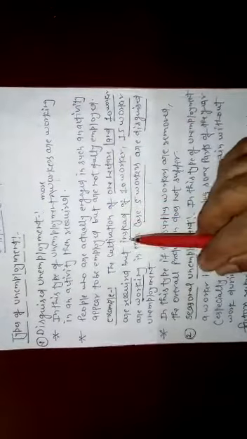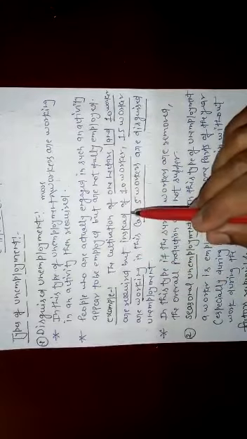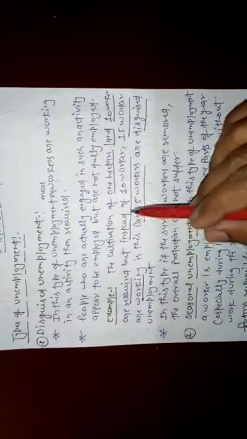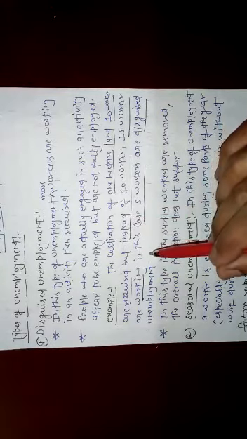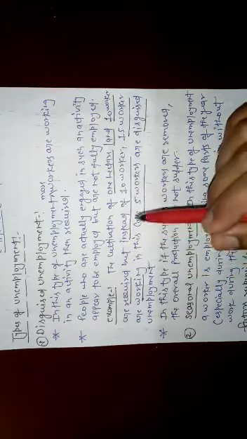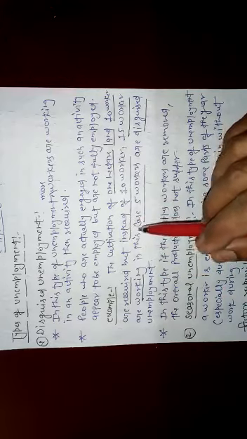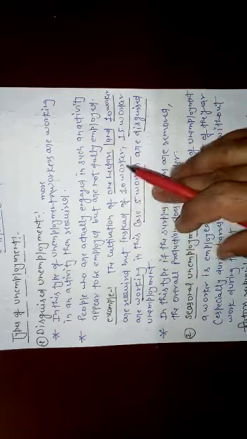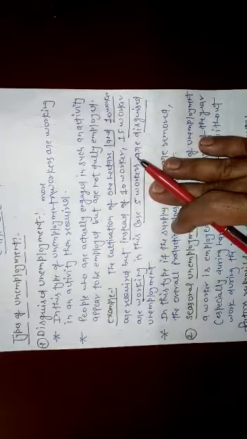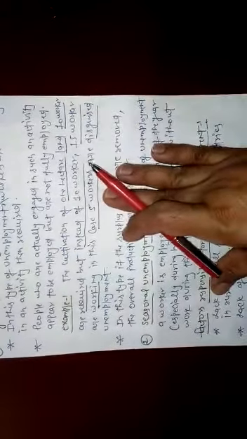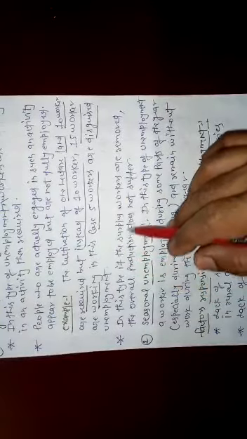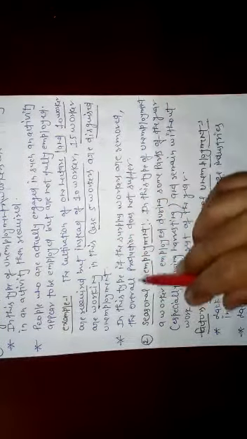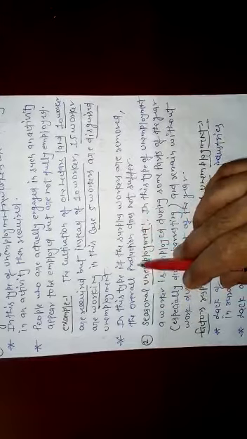For example, cultivation of 1 hectare of land. Suppose on 1 hectare of land, 10 workers are required to complete the process, but instead of 10 workers, 15 workers are working in this cultivation. So 5 workers are called disguised unemployment, meaning 5 workers are extra. In this type, if the surplus workers are removed, the overall production does not suffer.